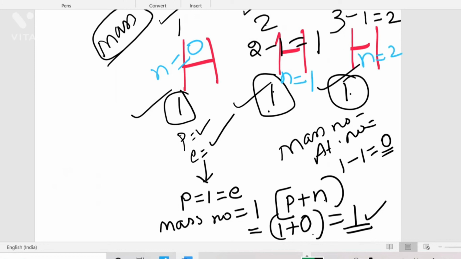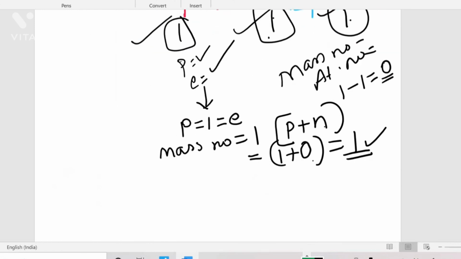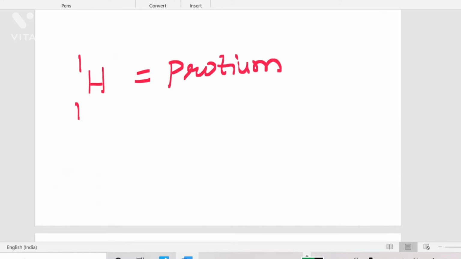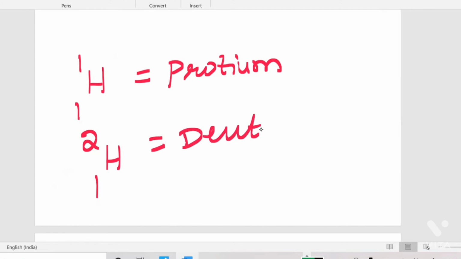Here we have different names for these isotopes of hydrogen. What are these names? The first isotope, 1H1, is named protium. The second isotope, with mass number 2 and atomic number 1, is called deuterium.